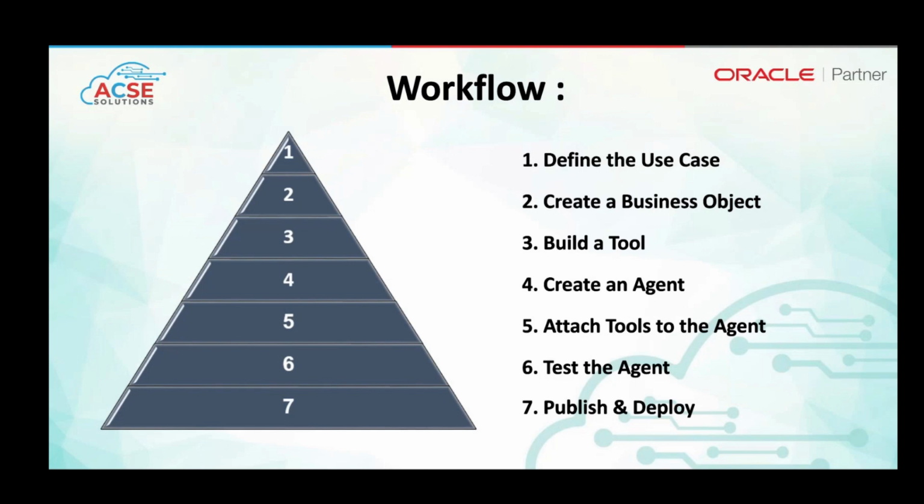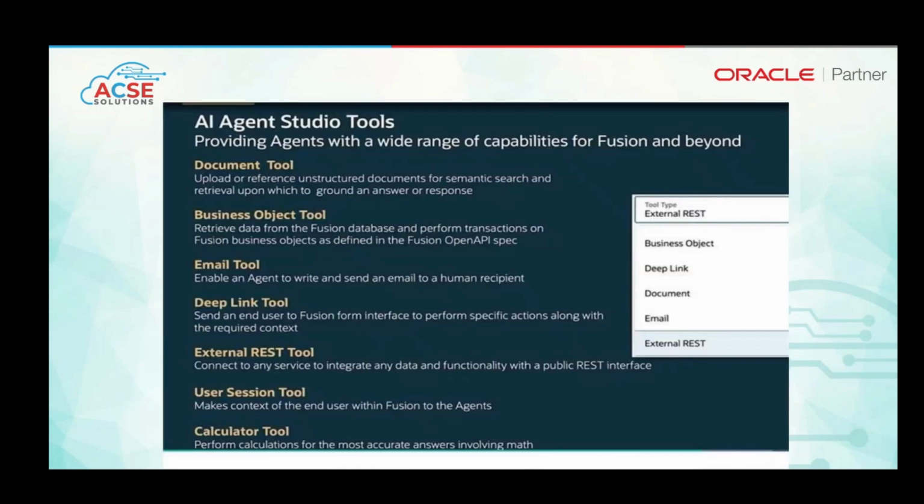Then, as I discussed, these are the different tools which we have inside the Oracle AI Agent Studio. The document tool, where we could upload some documents, some PDFs, which would help give the agent answers. Then we have the business object. Then we have the email tool, which would send email automatically. The deep link tool, which would give the link in the chatbot itself, and it would redirect to the specific Fusion page.